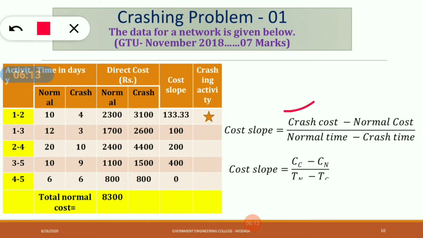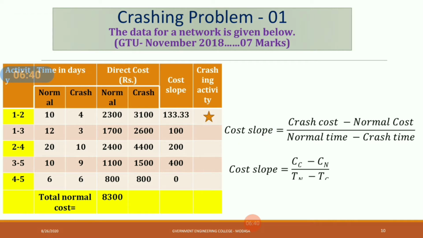Okay, crash cost. This is crash cost minus normal cost divided by normal time minus crash time. From this equation we have to find out the cost slope for each and every activity. Cost slope is nothing but the crash cost per day. So find out all the cost slopes for each and every activity.